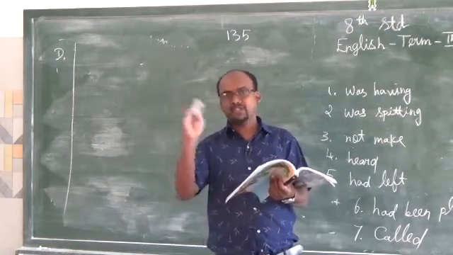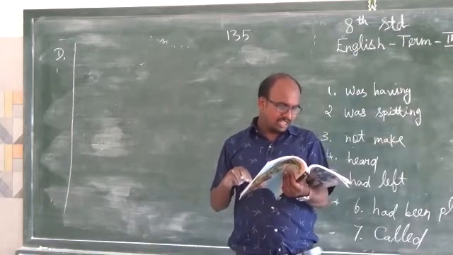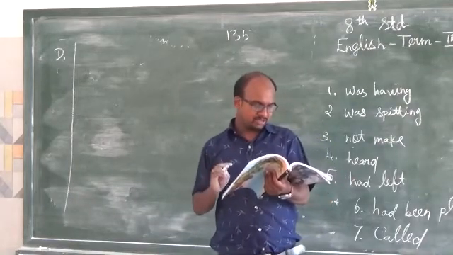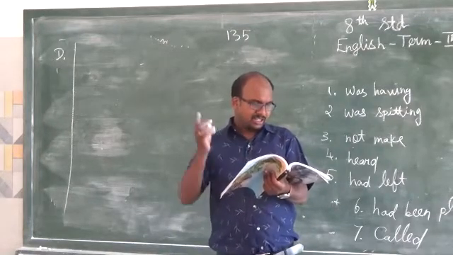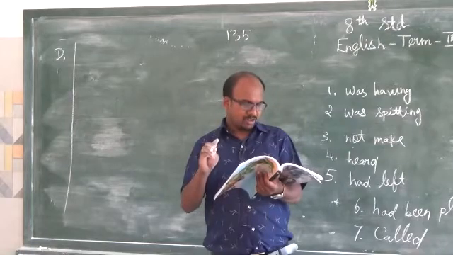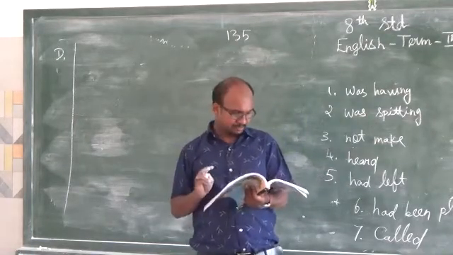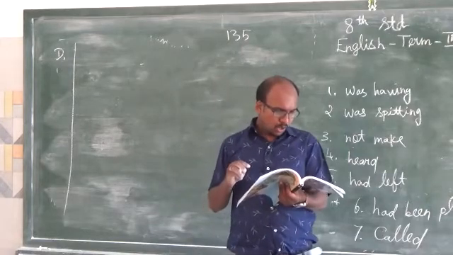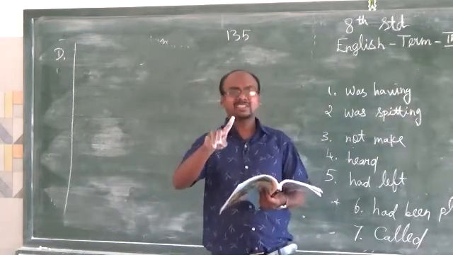Twelfth one, she or he have done well. So here, she or he has done well. That is the answer. Thirteenth one, one of the boys are missing. One of the boys is singular.